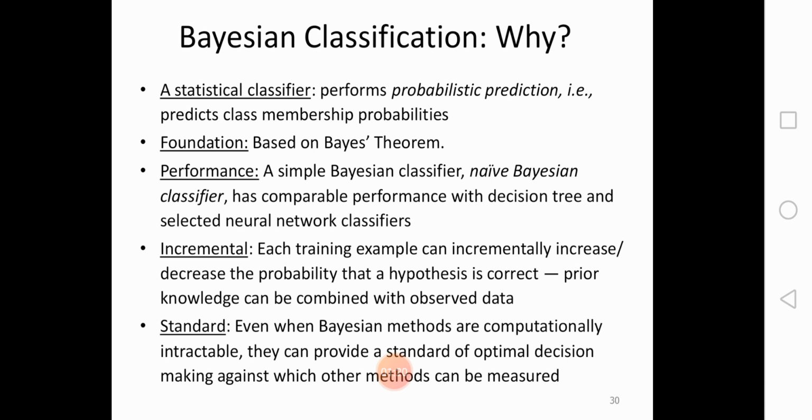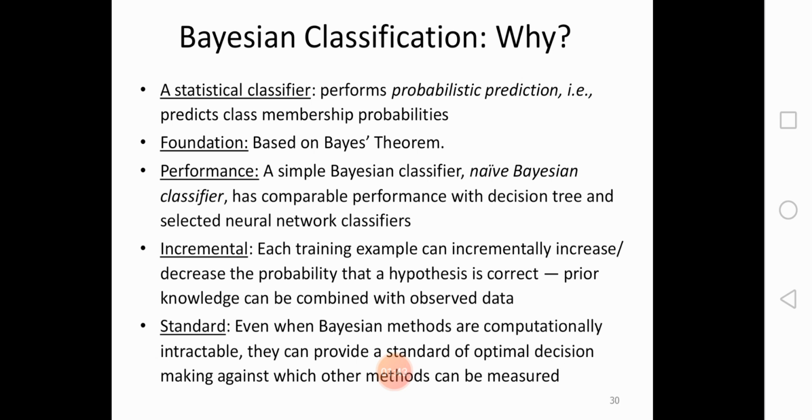Performance: a simple Bayesian classifier, that is the naive Bayesian classifier, has comparable performance with decision tree and selected neural network classifiers. Bayesian classifiers exhibit high accuracy and speed when applied to large databases.